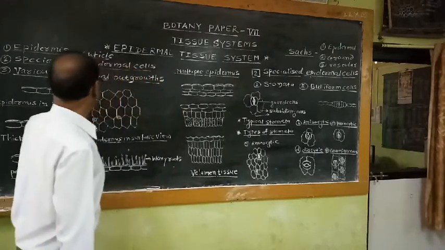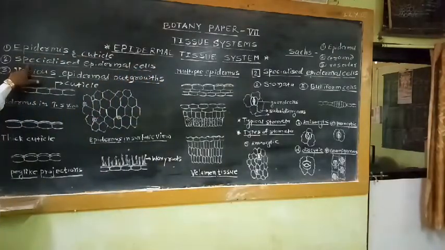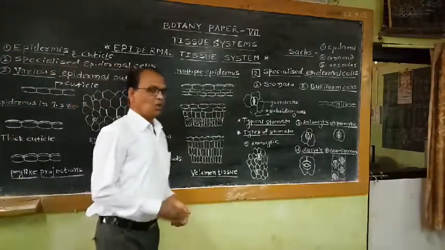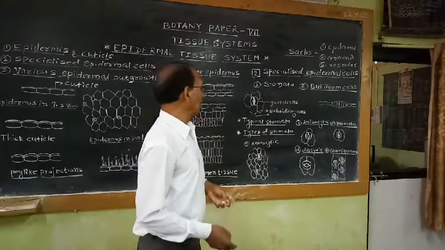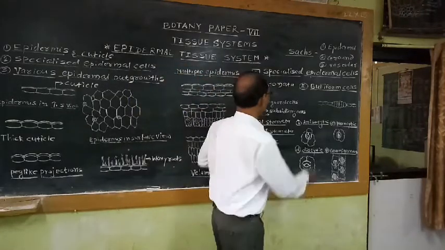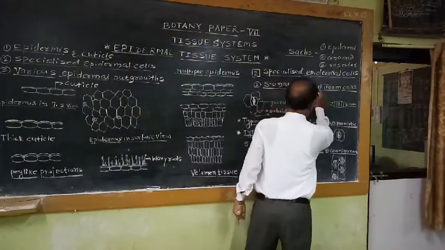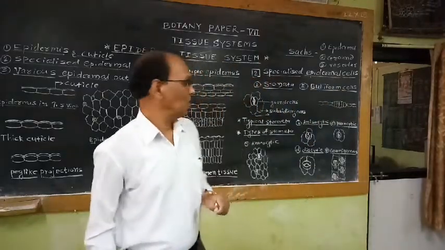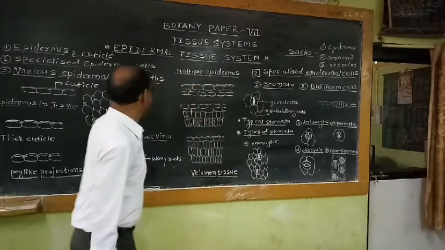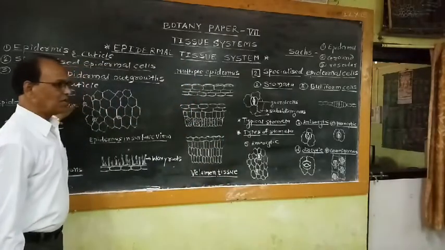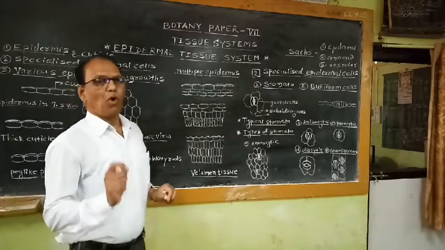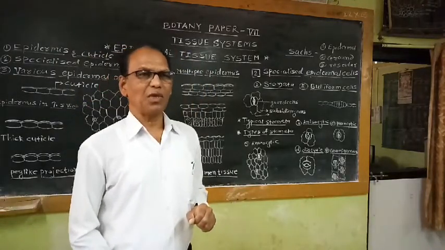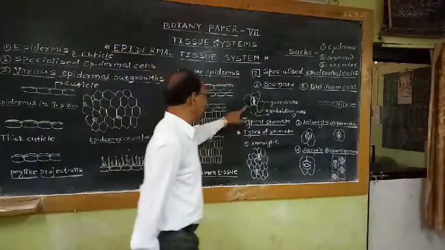Then the second part of this epidermal tissue system can be studied under the heading of specialized epidermal cells. These specialized epidermal cells can be studied under the heading of stomata and villiform cells. These villiform cells are also known as motor cells. In the layer of epidermis, some openings are there, and these openings are created by specialized epidermal cells commonly called guard cells.